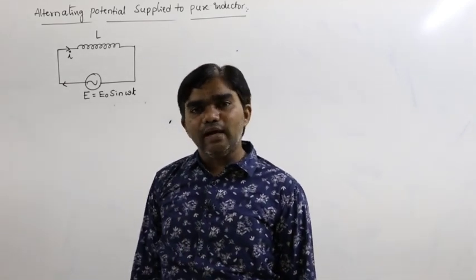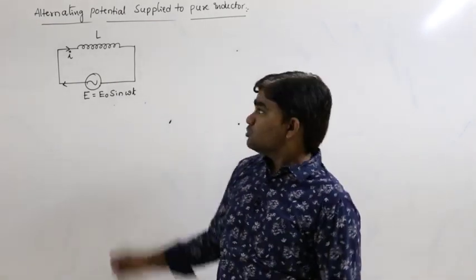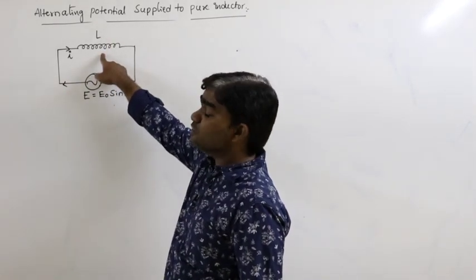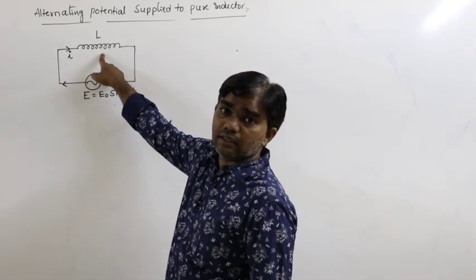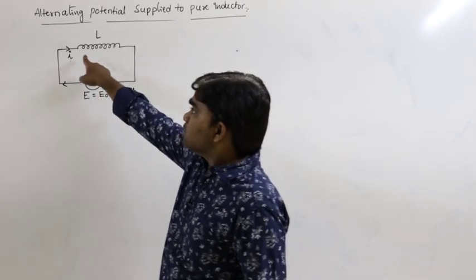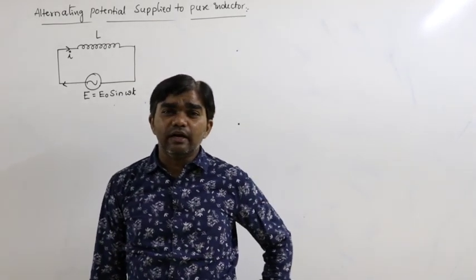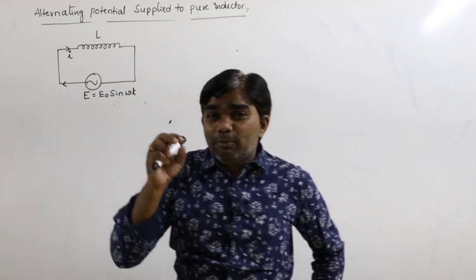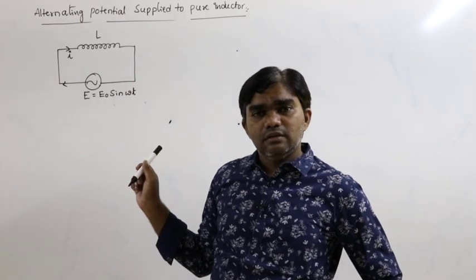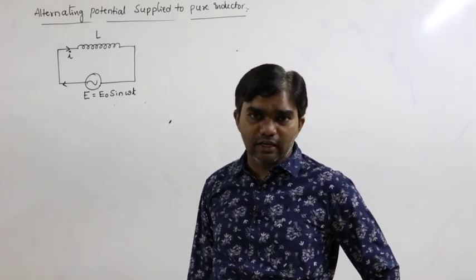Due to that magnetic field, what happens? Flux is generated. So if that flux varies with the time, an EMF is induced in the inductor. That EMF does not allow the current to pass through the inductor. So that means opposition for the flow of current through the inductor. That process is called self-induction. We already discussed it in the electromagnetic induction chapter.